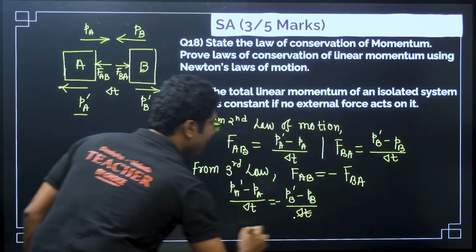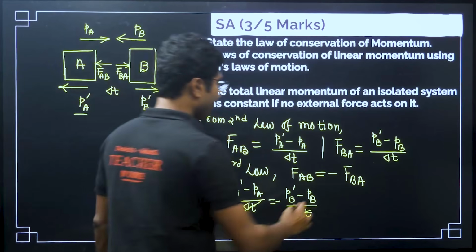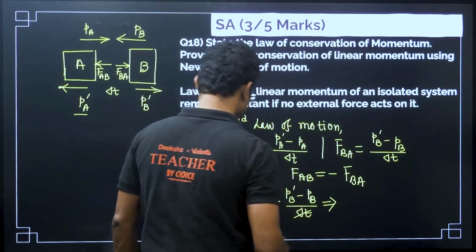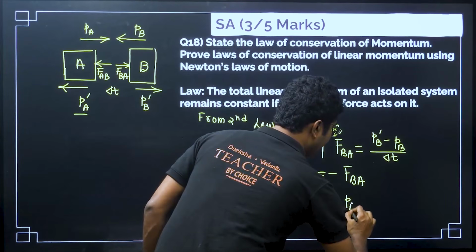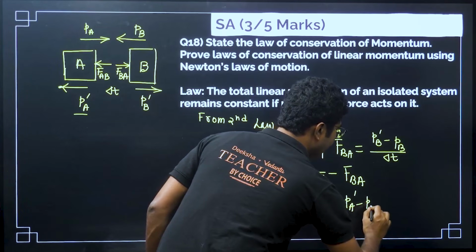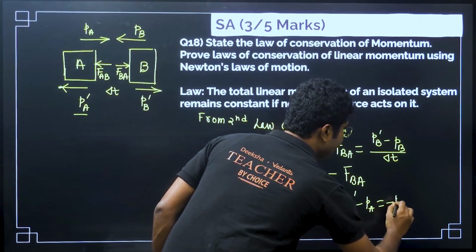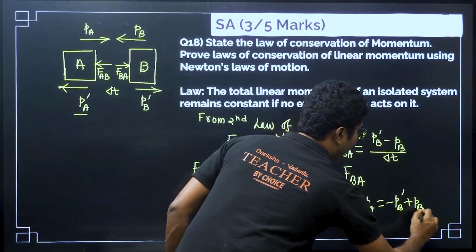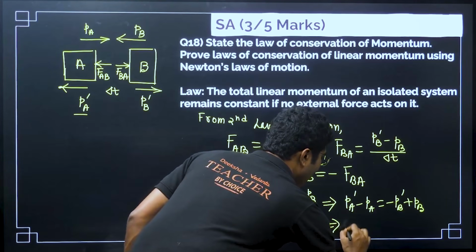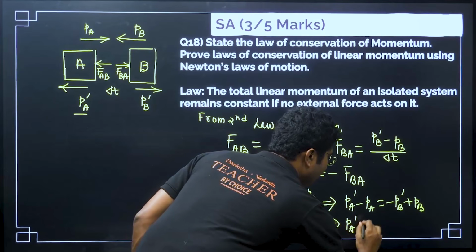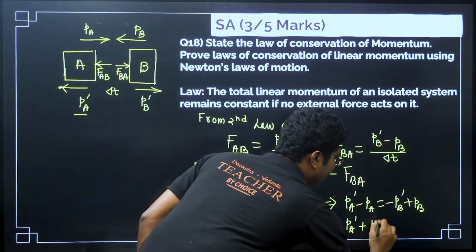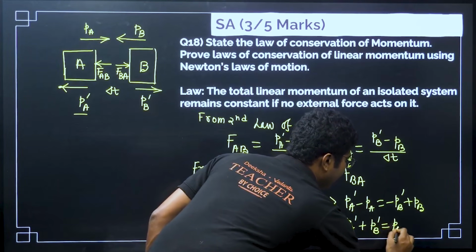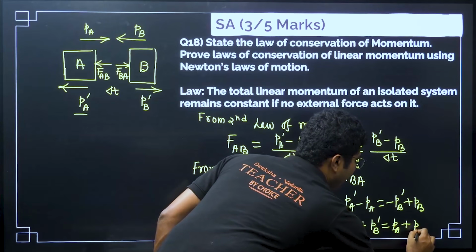Obviously delta t is constant, so they will cancel. From here we can write that PA dash minus PA equals minus PB dash plus PB, or PA dash plus PB dash equals PA plus PB.